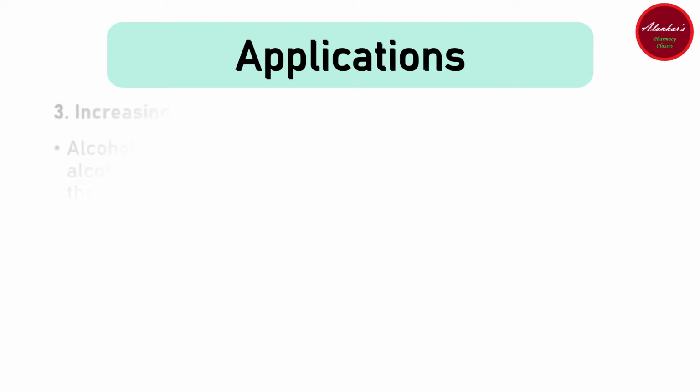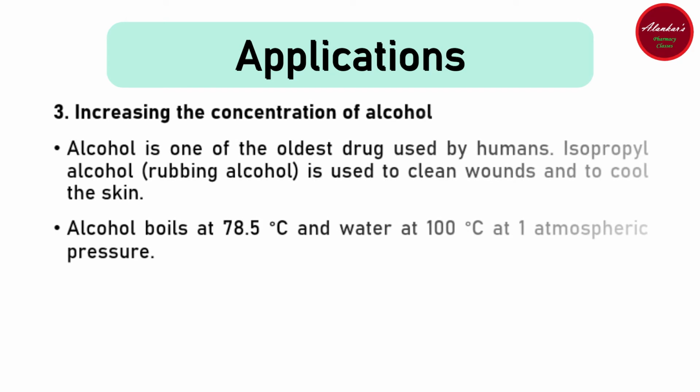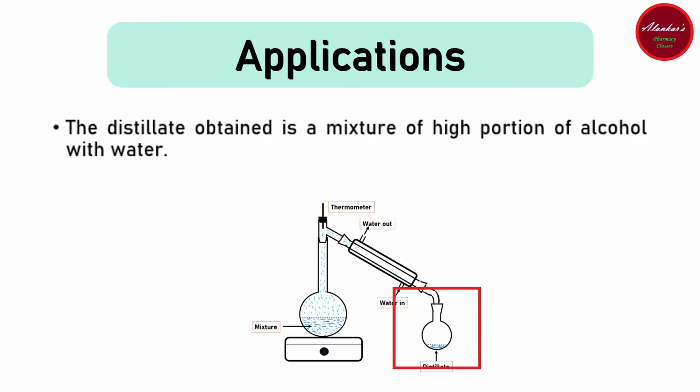The third application is increasing the concentration of alcohol. Alcohol is one of the oldest drugs used by humans. Isopropyl alcohol or rubbing alcohol is used to clean wounds and to cool skin. Alcohol boils at 78.5 degrees Celsius and water at 100 degrees Celsius at 1 atmospheric pressure. Ethanol has higher vapor pressure than water because it is more volatile, and requires less energy to get converted into vaporized form than the conversion of water to steam. The distillate obtained is a mixture of a high proportion of alcohol with water.